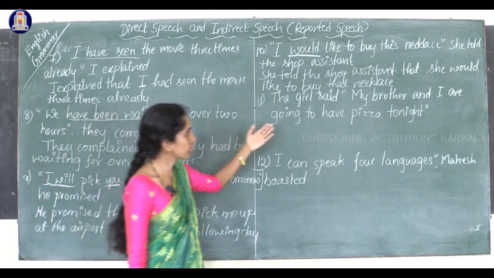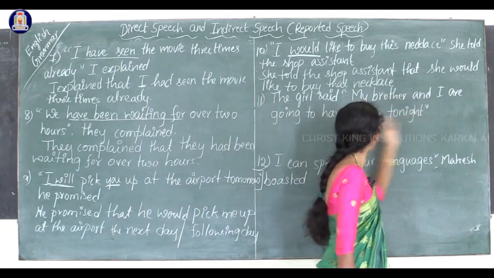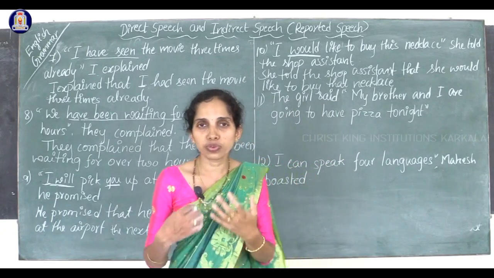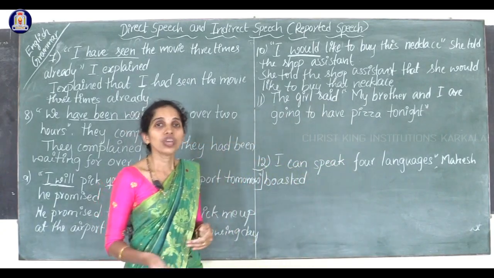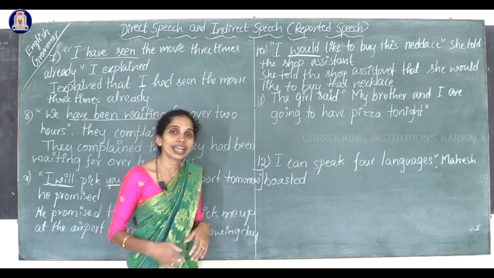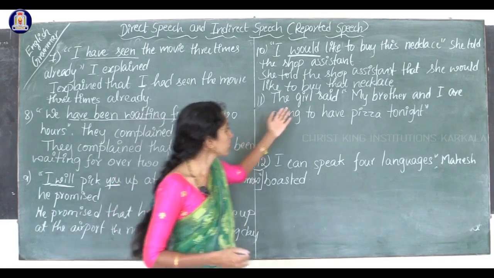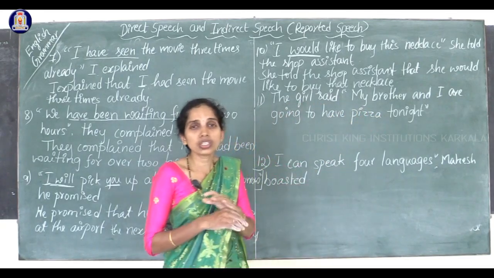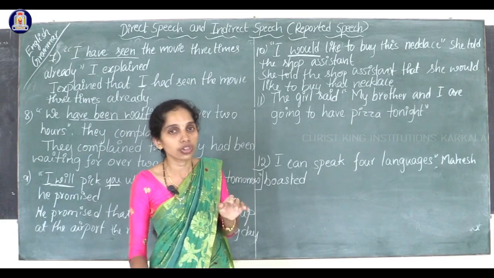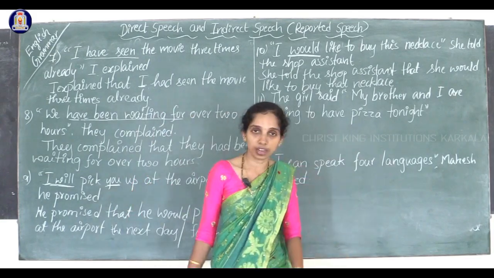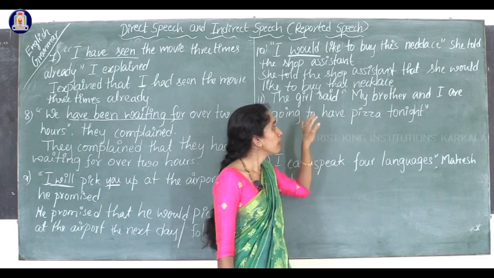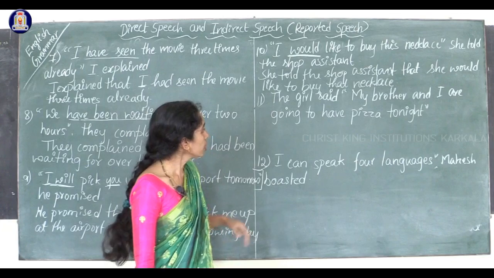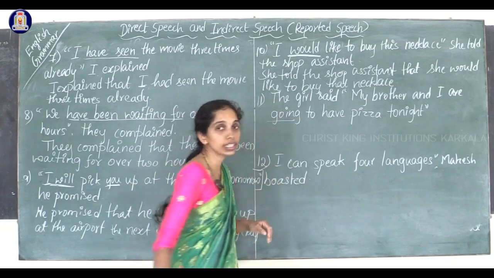Then the next, the 11th one. The girl said, my brother and I are going to have pizza tonight. Here, if we are including ourselves, we refer to ourselves at the end. For example, the girl said my brother and I. It doesn't usually look nice when we say I and my brother. Instead we say my brother and I are going to have pizza tonight. So here it is "are going", present continuous tense.